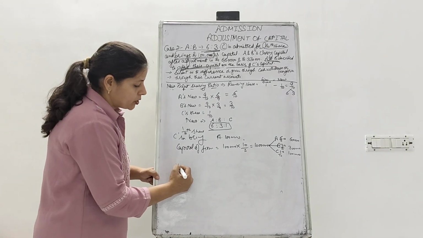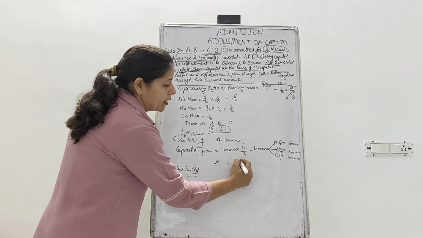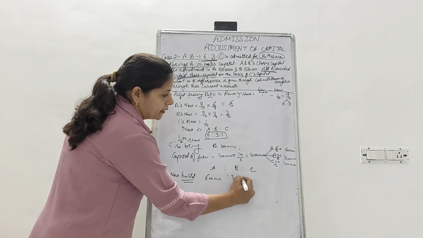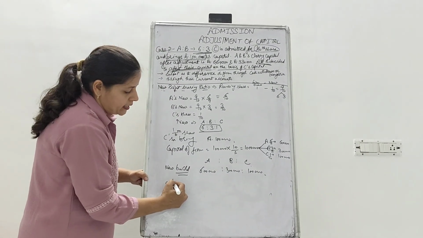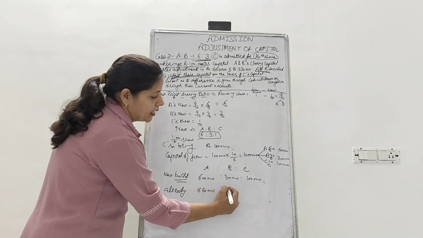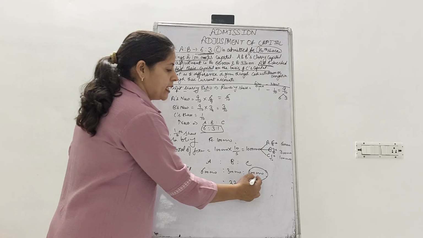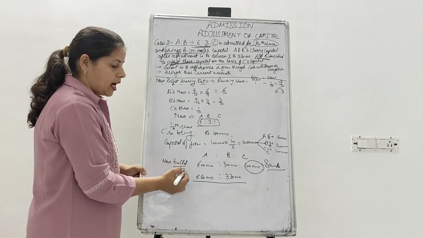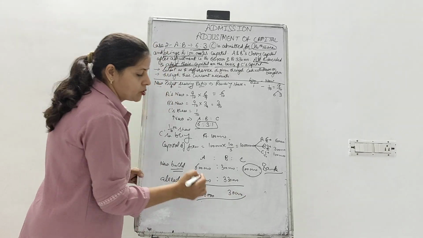Now as per the question, the new balances required for A, B and C are 6 lakh, 3 lakh and 1 lakh. Fine. What they are already having in their business: A is having 6 lakh 60,000 and B is having 3 lakh 30,000. C is a new partner, so he needs to bring this balance by cash or bank. The question is about how this adjustment of 60,000 and 30,000 is to be done.